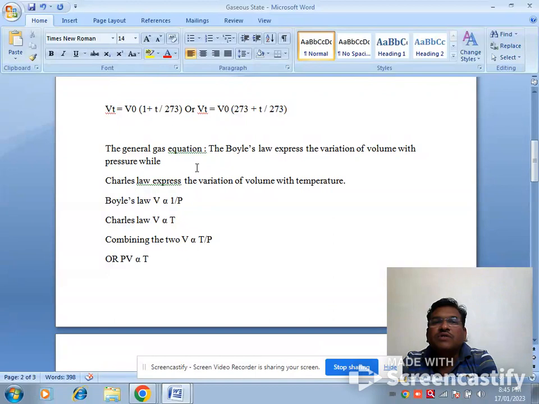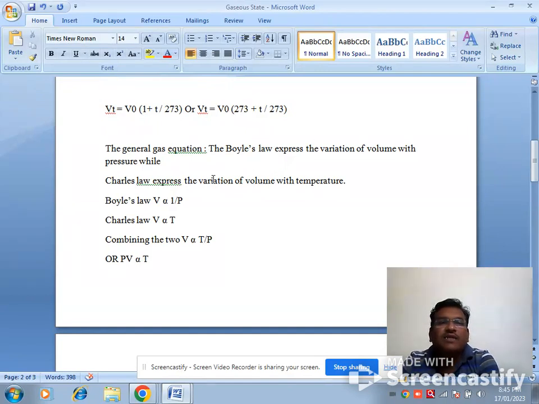The general gas equation. Boyle's law expresses the variation of volume with pressure, while Charles' law expresses the variation of volume with temperature. Robert Boyle gave the relation that volume and pressure are inversely proportional to each other, whereas Charles gave the relation between volume and temperature.